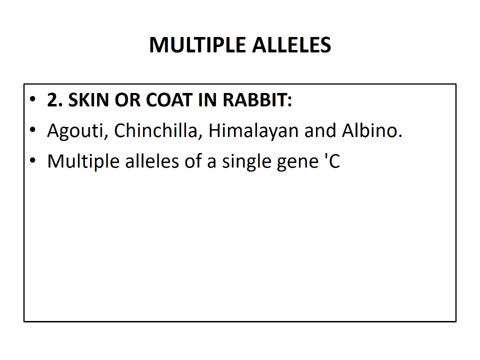If the rabbit has a dark gray color, then it has a full color or it is a wild type. If it is a mixture of colored and white hairs over the body, then we consider it a chinchilla.